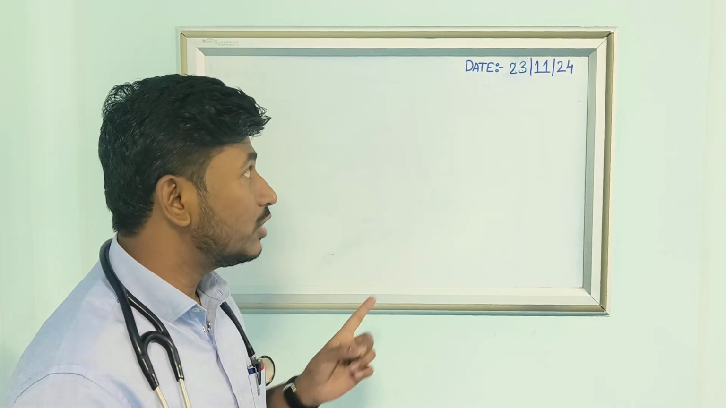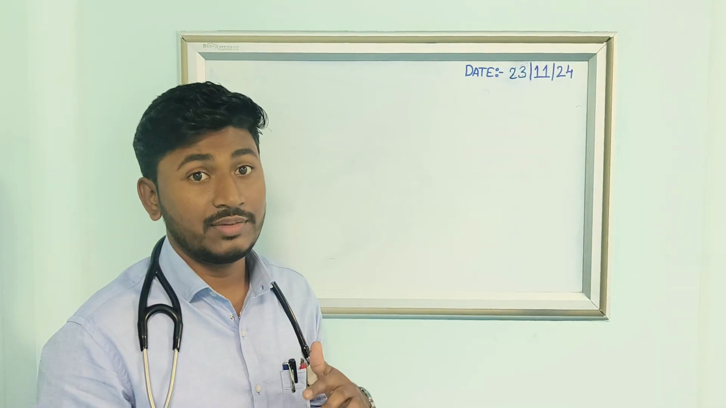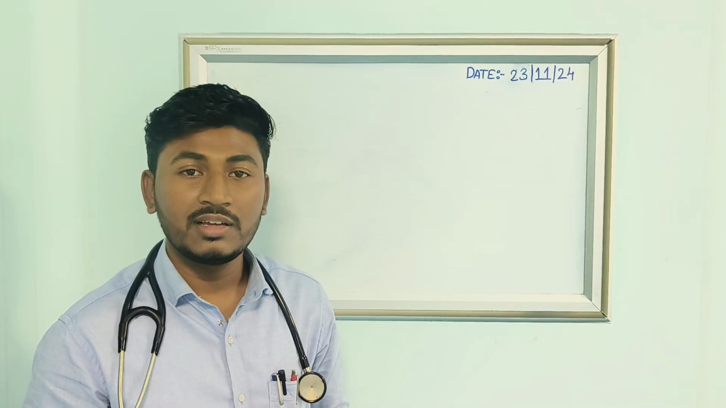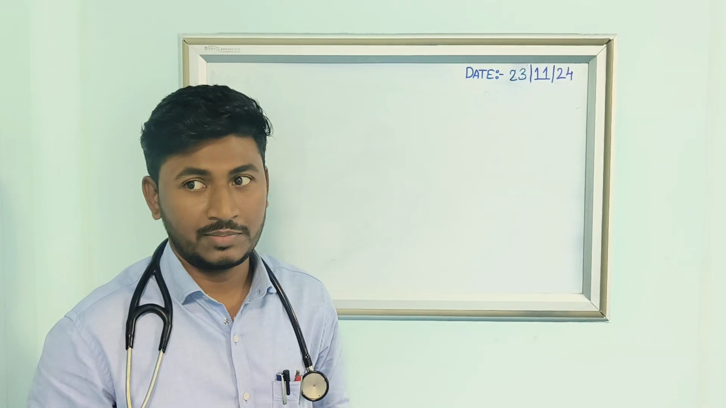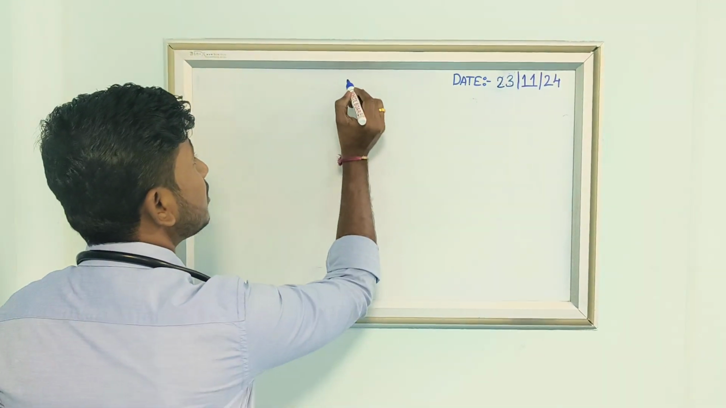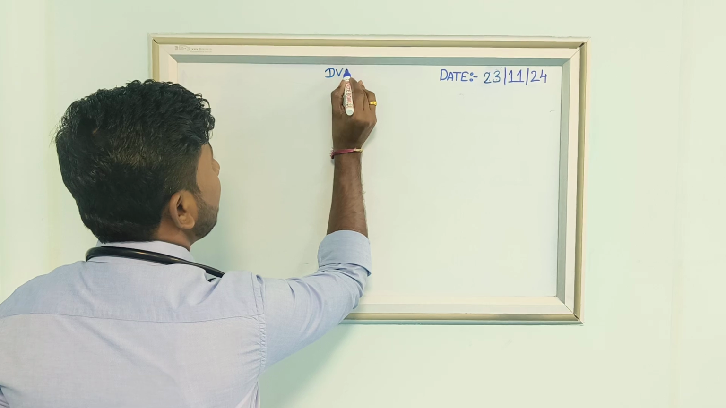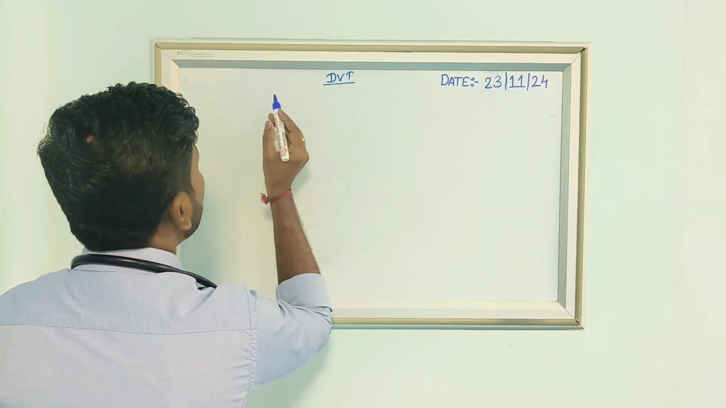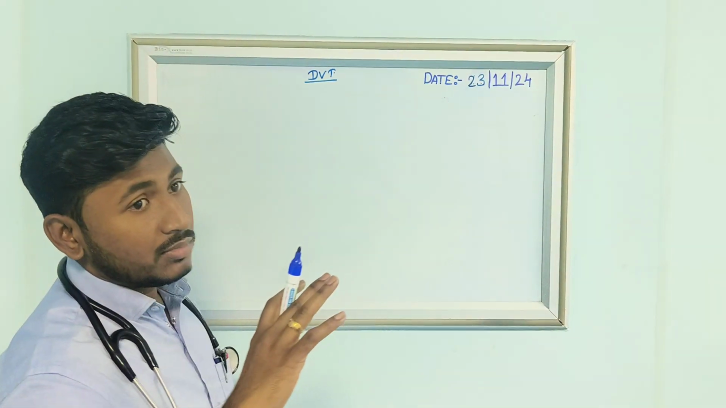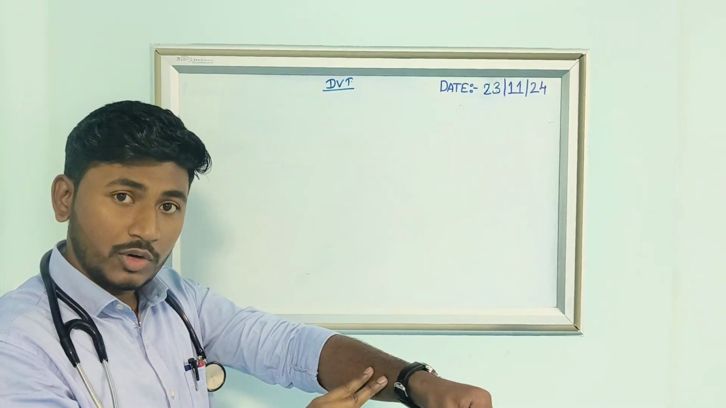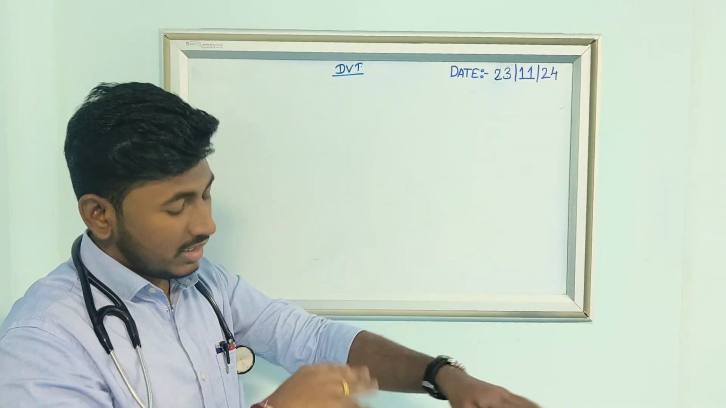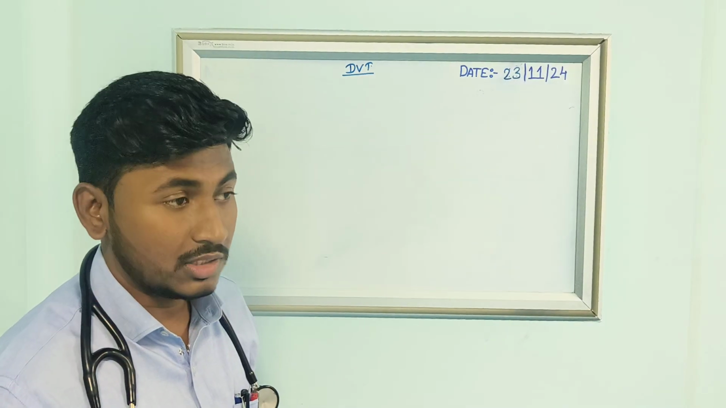One more important condition I want to discuss may cause life-threatening problems: deep vein thrombosis, also called DVT for short. What is meant by deep vein? There are some veins which are deep in the body. Deep vein thrombosis mostly affects the limbs, the lower limbs.